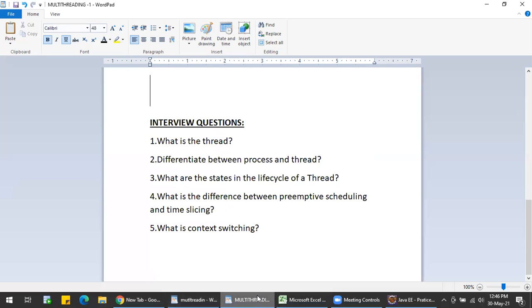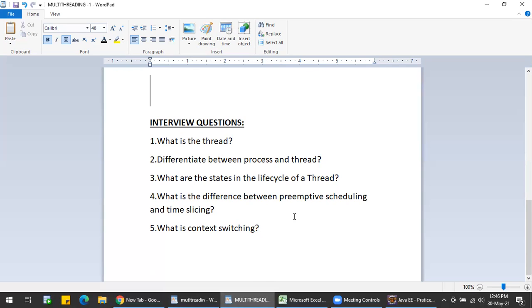Next one is time slicing. Time slicing is nothing but a task executes for a predefined time. So the time will be given for a particular thread to run, and it will be re-entering into the pool of ready tasks. After the particular time is done, it will be ready to go into the ready pool. That is what primitive scheduling and time slicing are.